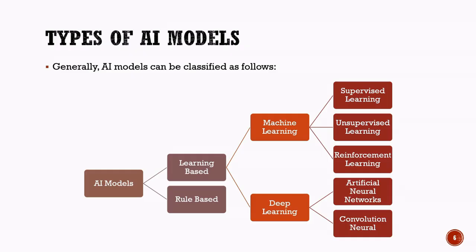Some common deep learning models include artificial neural networks, which process information through interconnected layers, and convolutional neural networks, which are especially effective for image recognition and computer vision tasks. Understanding these categories helps us see how AI systems learn, make decisions, and solve real world problems. In the next section, we will begin by exploring rule based and learning based approaches in more detail.